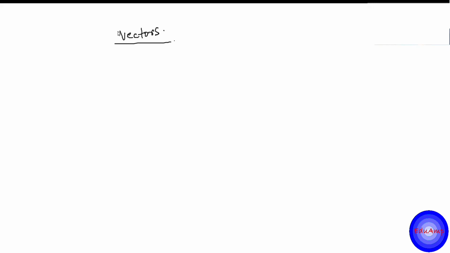So vectors, as we know, have both magnitude as well as direction. A vector is represented by an arrow like this. This is the direction. This is one vector. This is another vector. All the vectors have some direction.